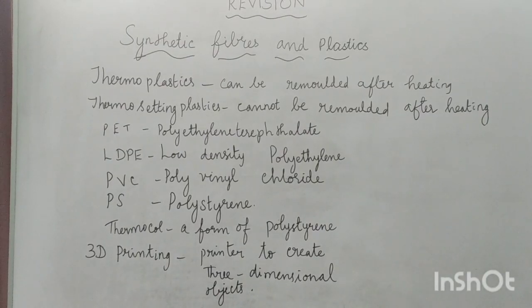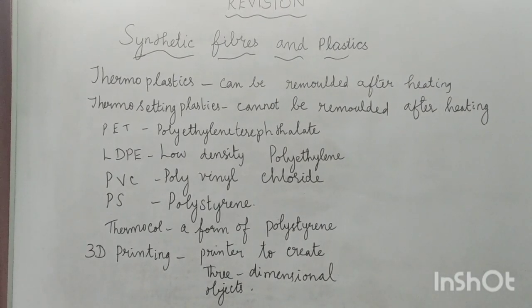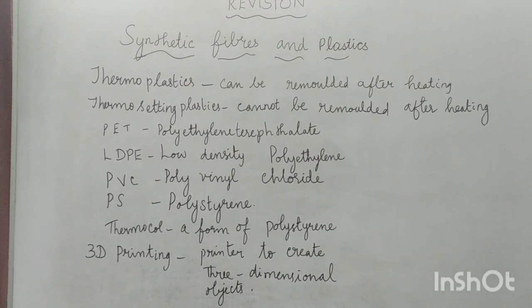Let us revise once again today's portion. First one, what is plastic? Plastic is a polymer like synthetic fiber that is having a large molecule having many repeated chemical units. Now the two types of plastics are thermoplastics and thermosetting plastics. So what are the two types of plastics?